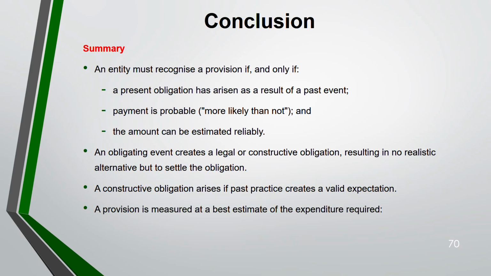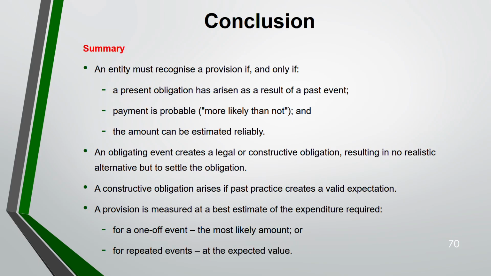Provision is measured at the best estimate of the expenditure required. If it's a one-off event, most likely outcome. If it's a repeated event, expected value. For example, throwing a dice is a repeated event. You have to use expected value. One-off event, most likely outcome. We have done questions on both of these.